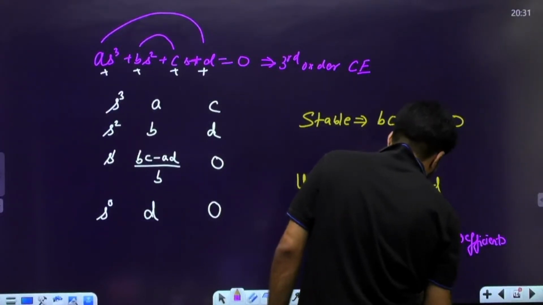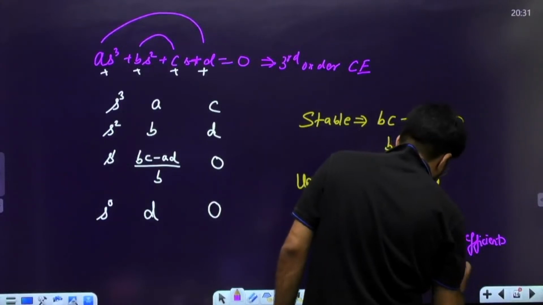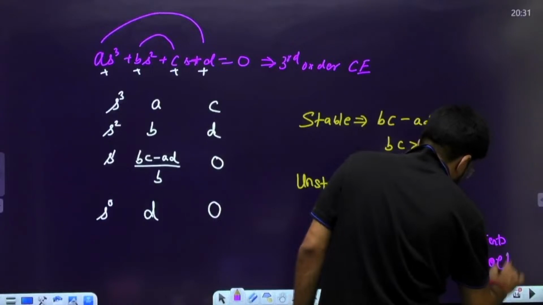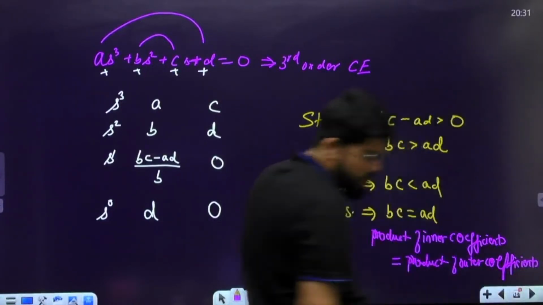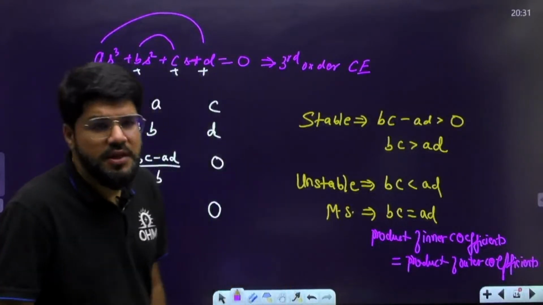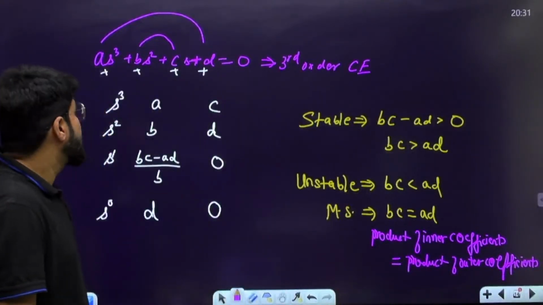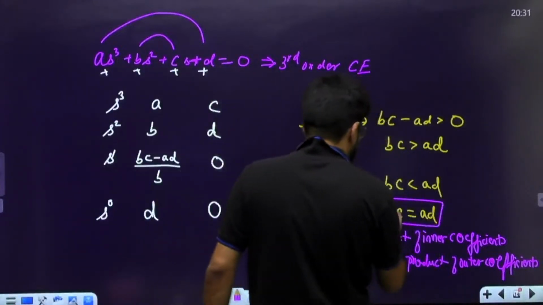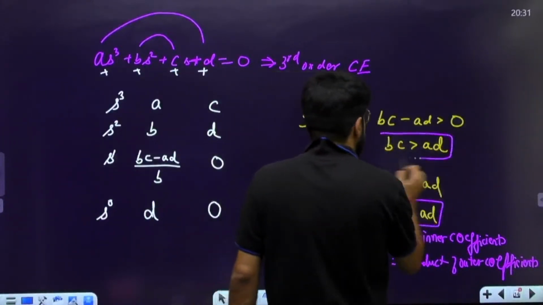Product of inner coefficients is equal to product of outer coefficients. BC equal to AD is the condition for the system to be marginally stable, and for stable, BC must be greater than AD.